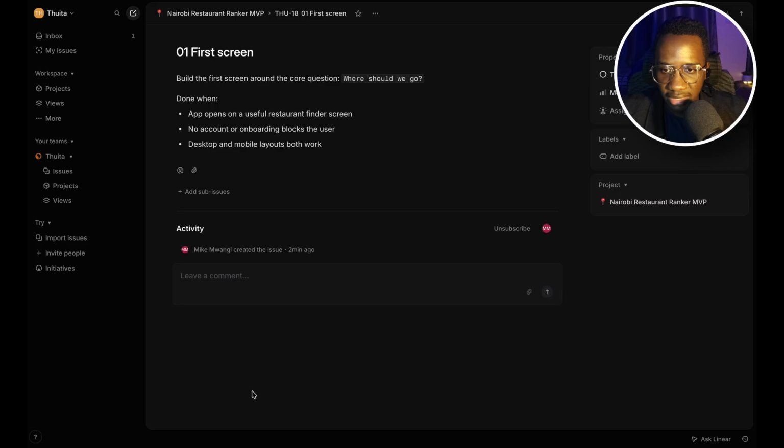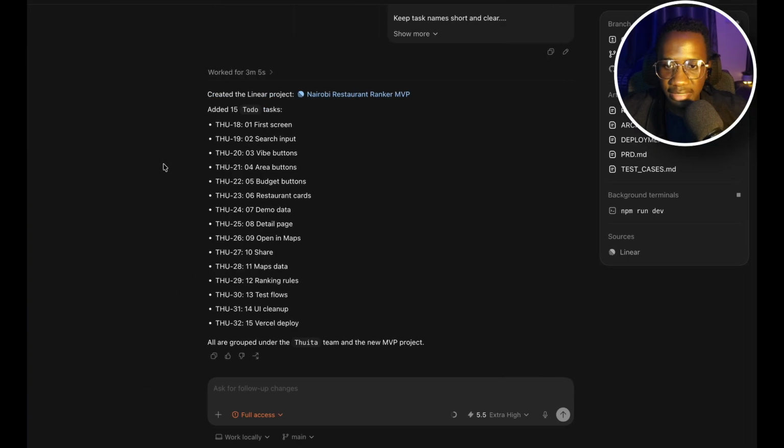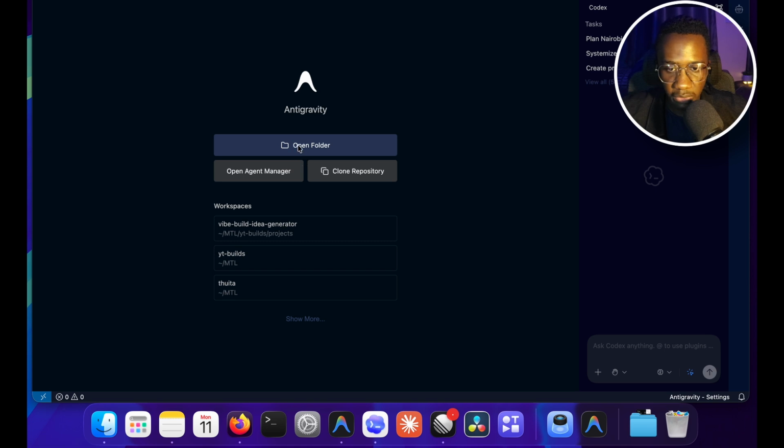So for instance, in the first screen, I can see build the first screen around the core question, where should we go? And we've defined a very simple acceptance criteria for that. So that's already in place, and we can move on to the next part. So next up, we'll have to move to where the code actually lives. And I use Antigravity as my editor, and I'm going to open it.